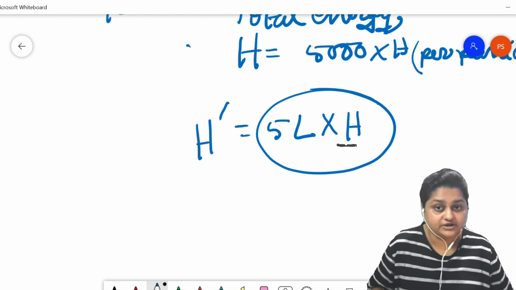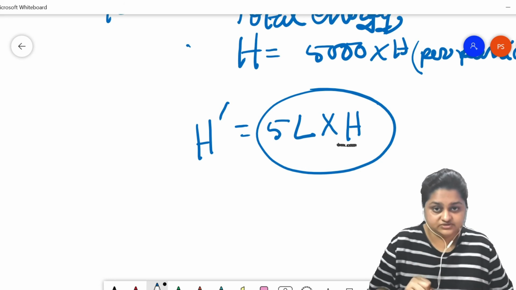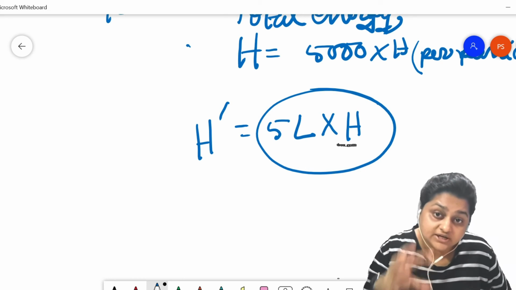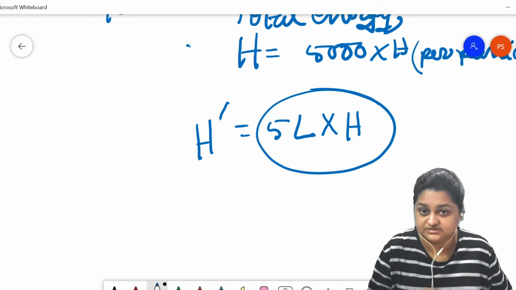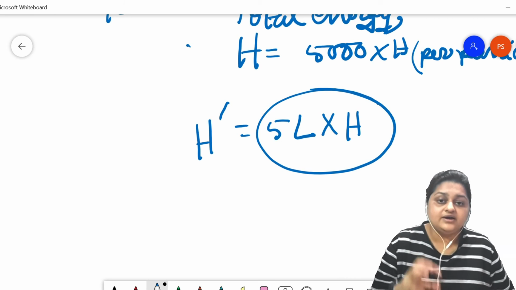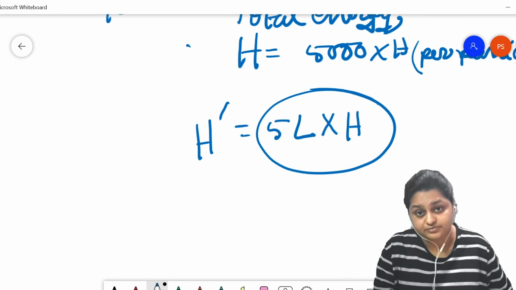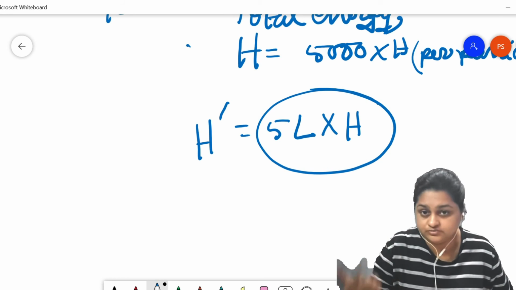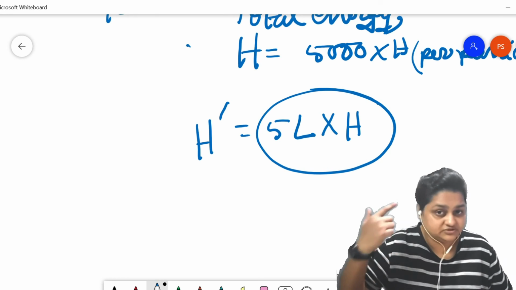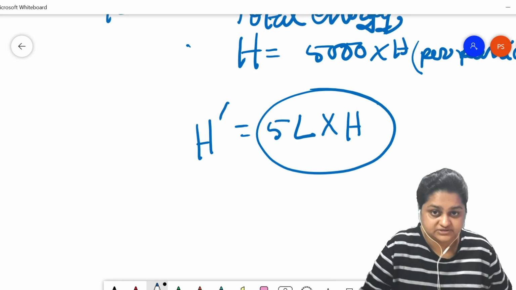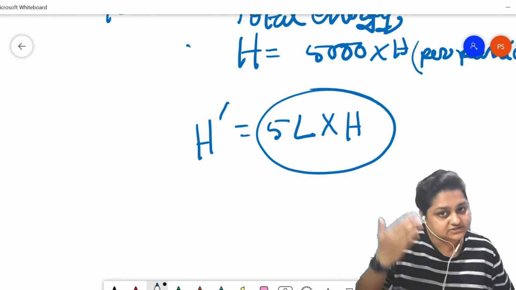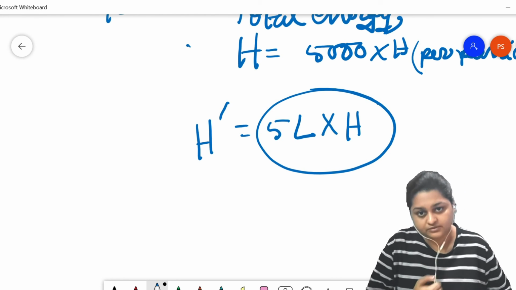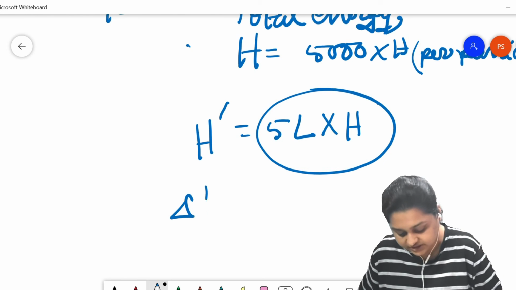So the total energy of the system depends on the total number of particles present within the system. That's why enthalpy is an extensive property, because enthalpy is nothing but the total energy of the system. So enthalpy depends on the total number of particles of the system, and so does delta H.